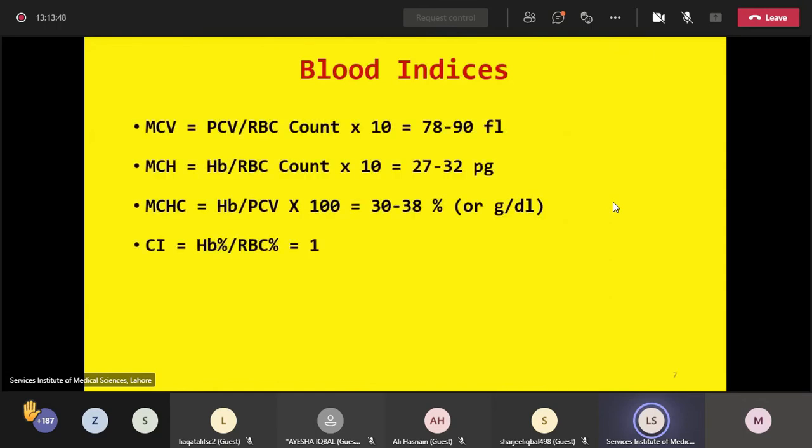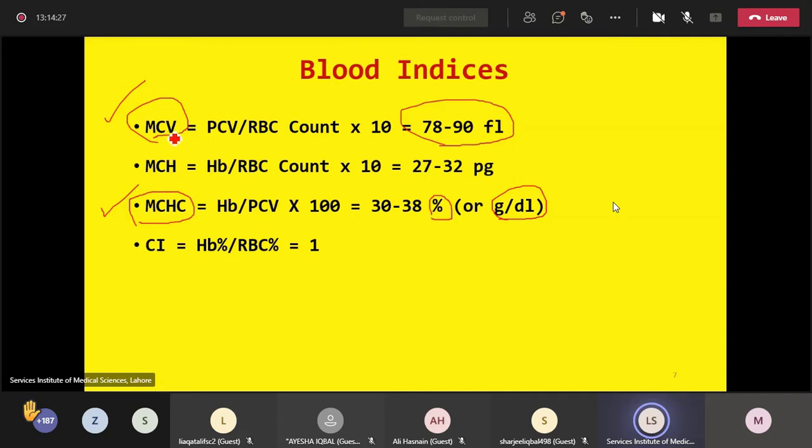The mathematical formula for calculating these blood indices: mean corpuscular volume can be calculated by dividing PCV by RBC count multiplied by 10, and it is expressed in femtoliters. MCHC can be calculated by dividing hemoglobin by PCV or hematocrit, and it can be expressed in percentage form. It can also be expressed in grams per deciliter. So remember, MCV depicts cell size, MCHC depicts chromicity or color of the erythrocyte.